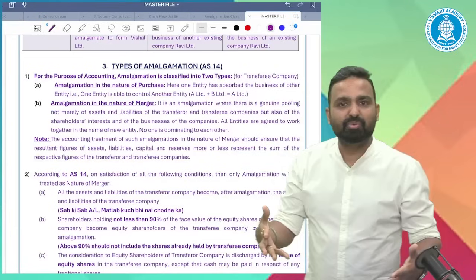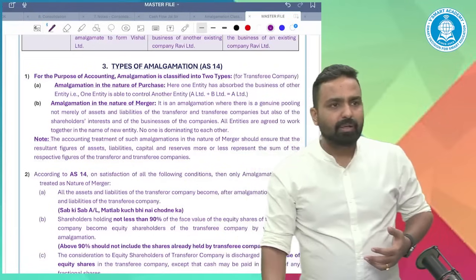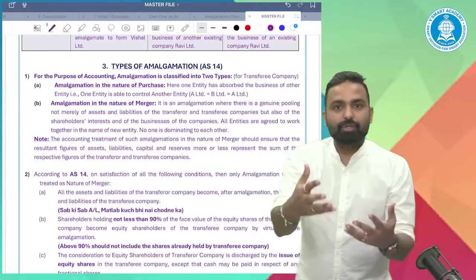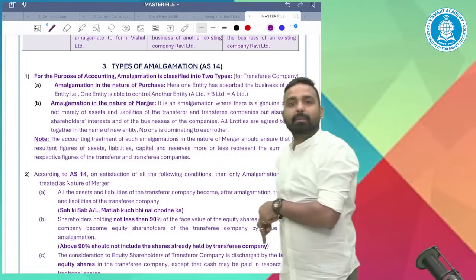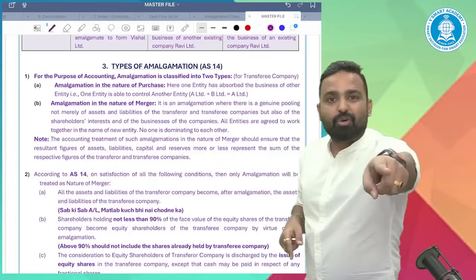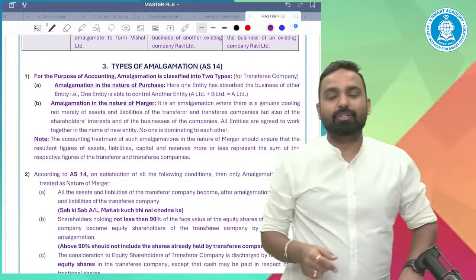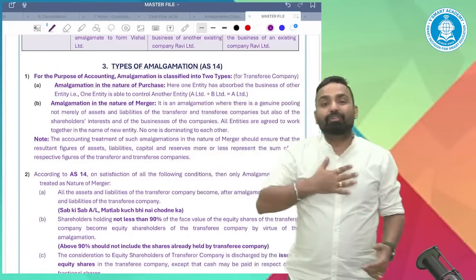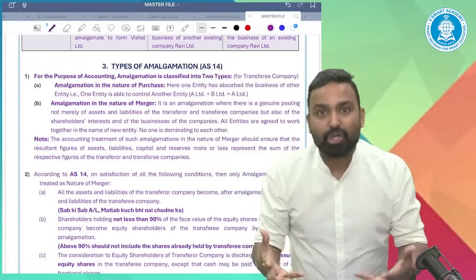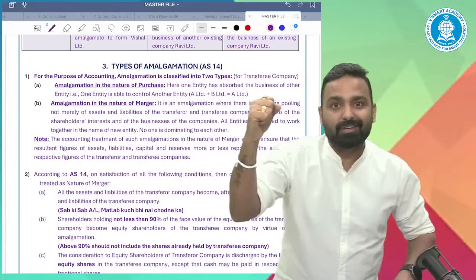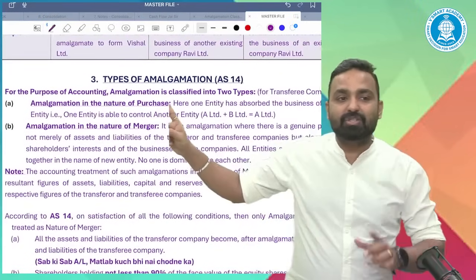I controlled your business. I acquired your business, but I don't want you to come into my business, which means your shareholders are not becoming the shareholders of my company. I gave the PC to them in the form of cash. I retained the entire control with me only. The dominance factor. If the transferee can dominate over the transferor's business, it's amalgamation in the nature of purchase.